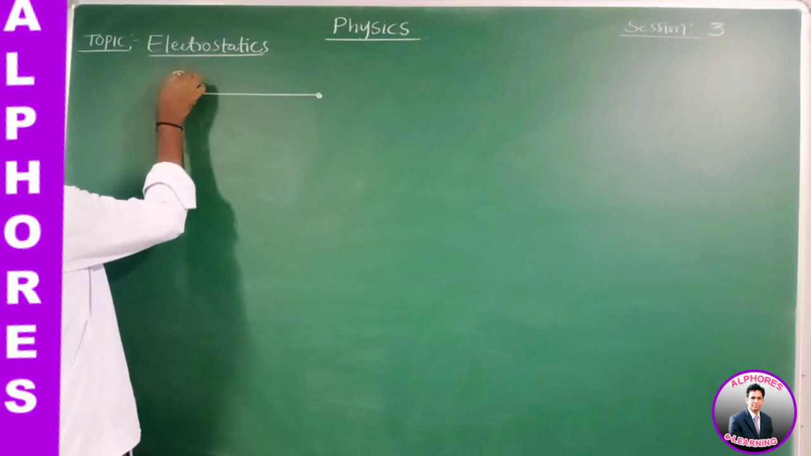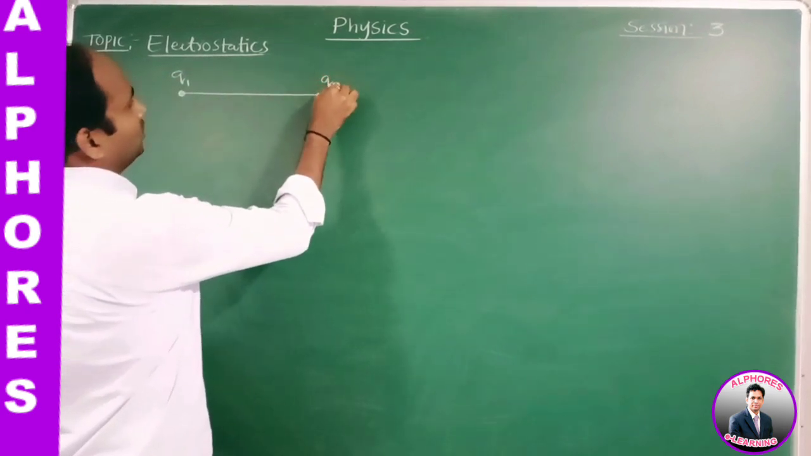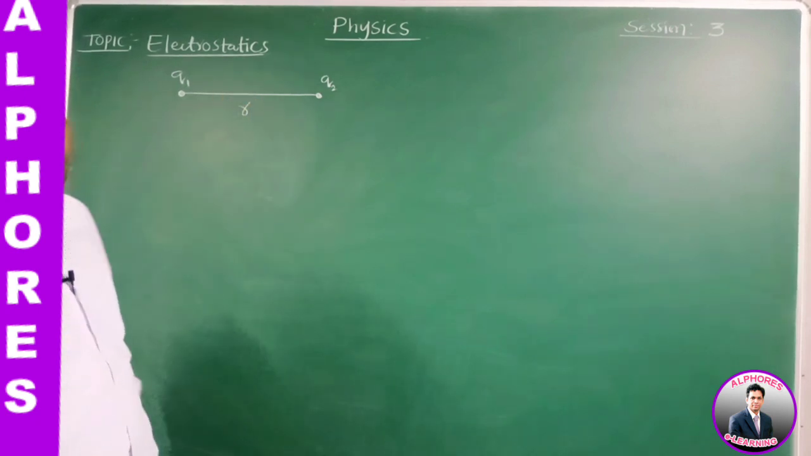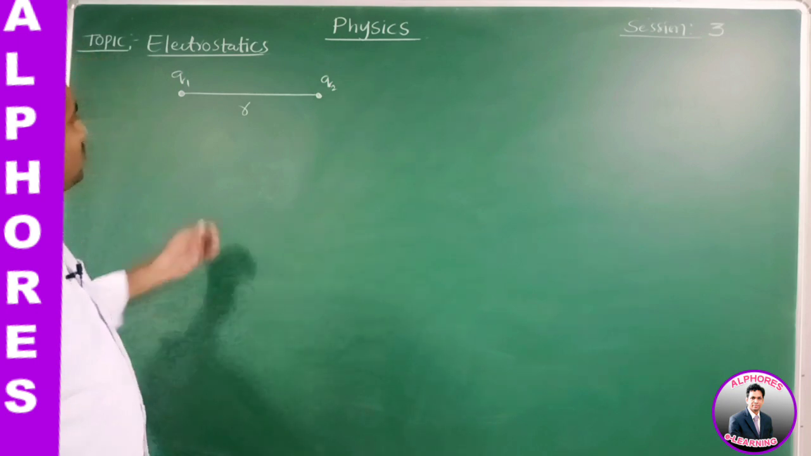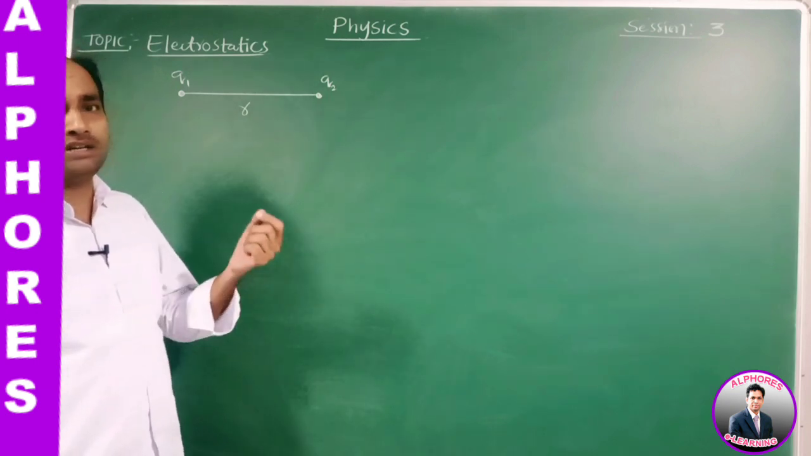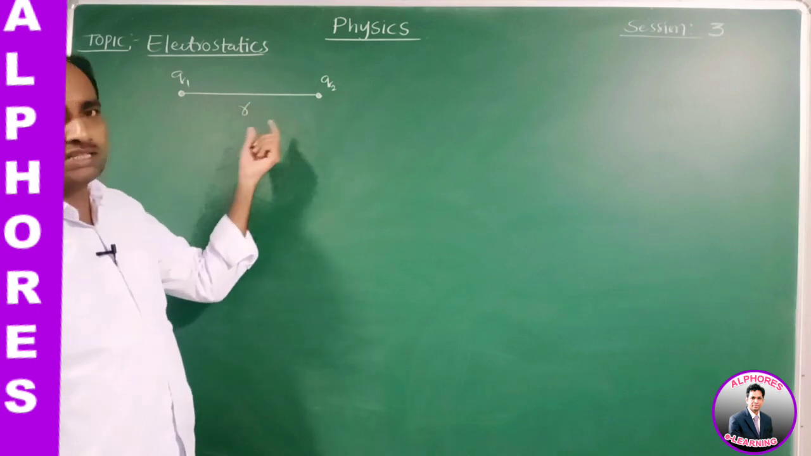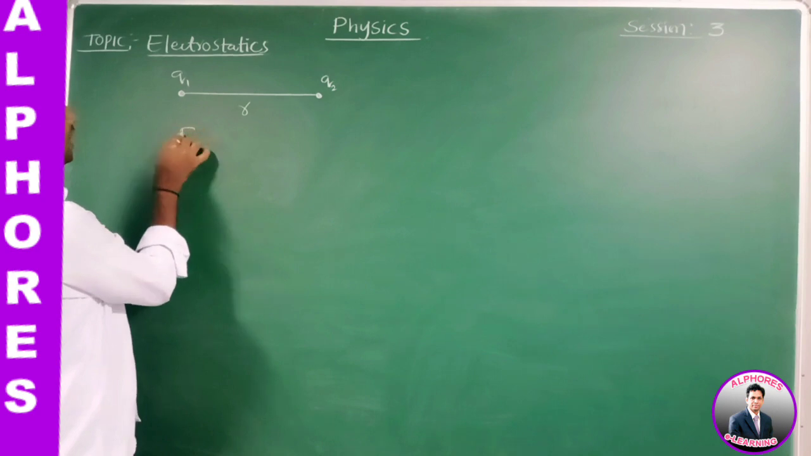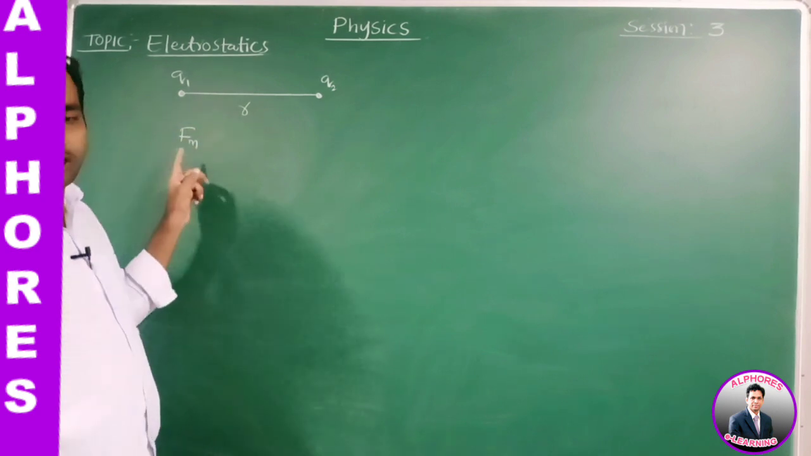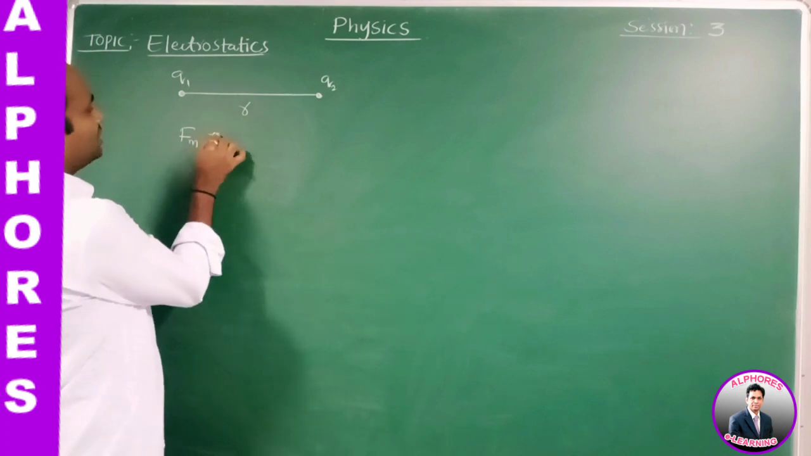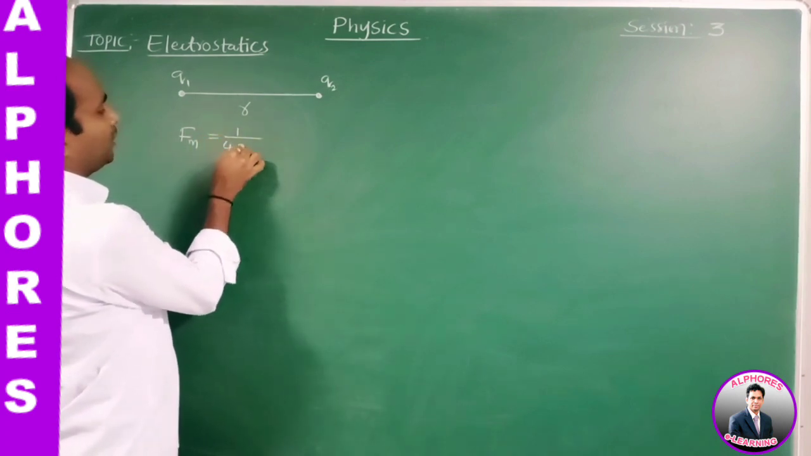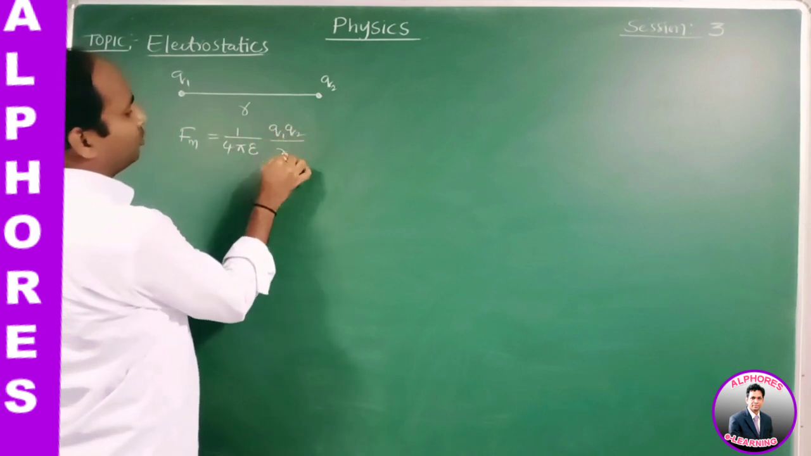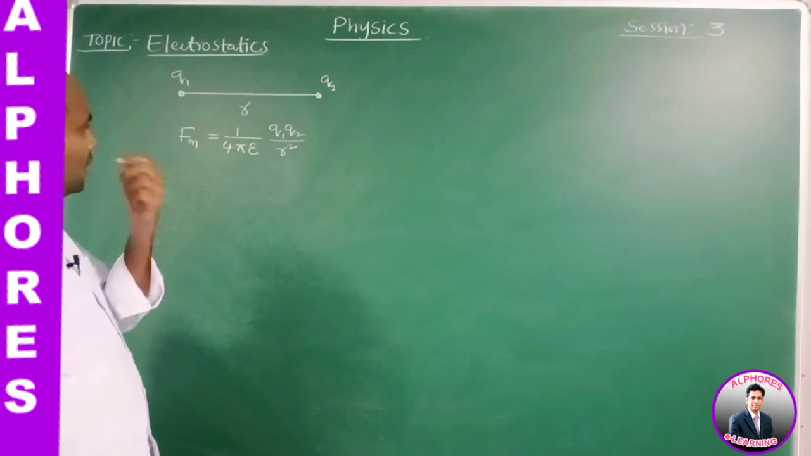Here also let us consider two charges q1, q2 separated by a distance r, but in a medium, not in free space. In the last topic the two charges were separated in free space. If the same charges are separated in a medium, then the electrostatic force in the medium, denoted by Fm, can be written as Fm is equal to 1 by 4 pi epsilon q1 q2 by r square.